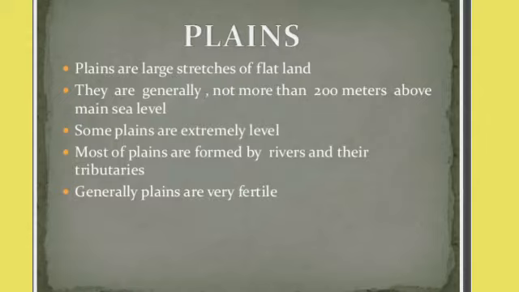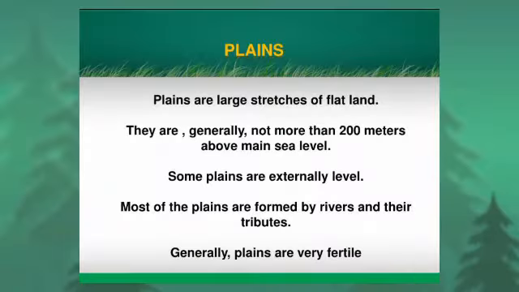Some plains are extremely flat while others may be slightly rolling or undulating. The meaning of undulating here is having a smoothly rising and falling form. The general slope of the land is very gentle. Plains are formed both by endogenic and exogenic forces. Most of the plains are formed due to the deposition of sediments such as gravel, sand, clay and silt brought by the rivers. Generally, plains are very fertile, children, and good for growing crops.